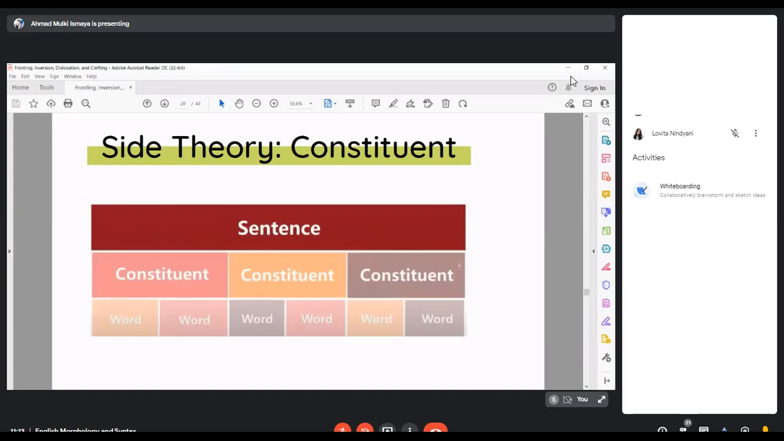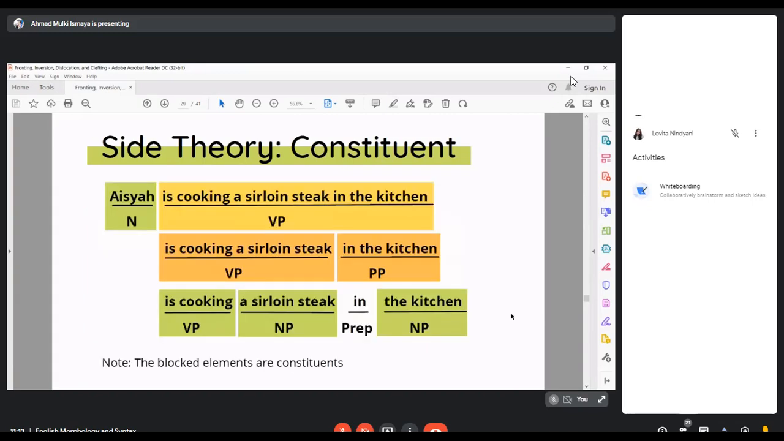For example, this is a picture that can illustrate the definition. A sentence consists of constituents which consist of words. For example, Aisha is cooking a sirloin steak in the kitchen. So Aisha and is cooking a sirloin steak in the kitchen are the noun phrase and the verb phrase. We can see that these are constituents. Is cooking a sirloin steak is a constituent as a verbal phrase, and in the kitchen is a constituent as a prepositional phrase.